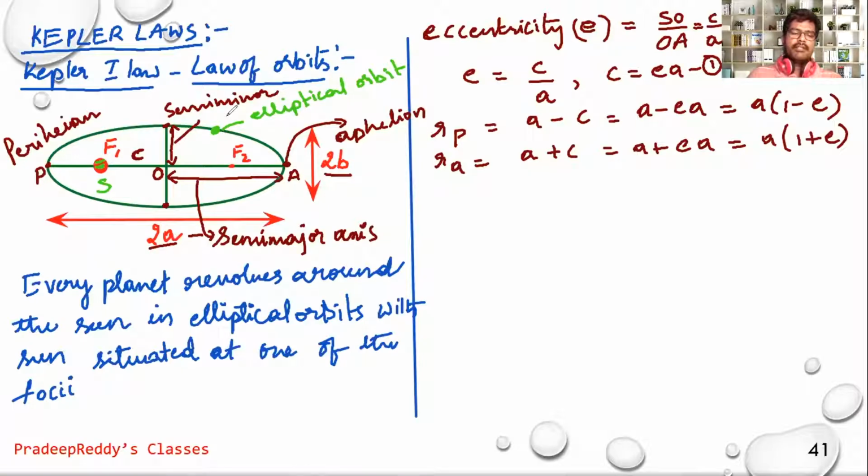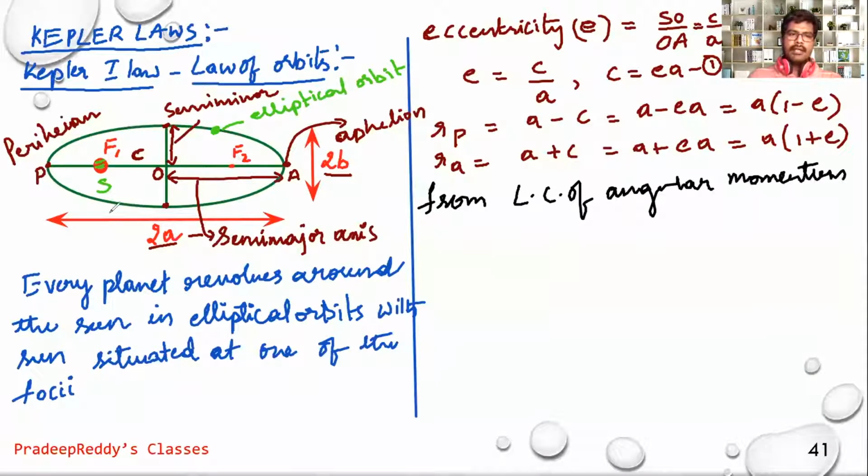As we know, whenever the planet is revolving around the sun, you can consider the law of conservation of angular momentum. So the law of conservation of angular momentum is valid everywhere. From the law of conservation of angular momentum, you can write that angular momentum at position P should be equal to angular momentum at position A. Angular momentum at perihelion should be equal to angular momentum at aphelion.